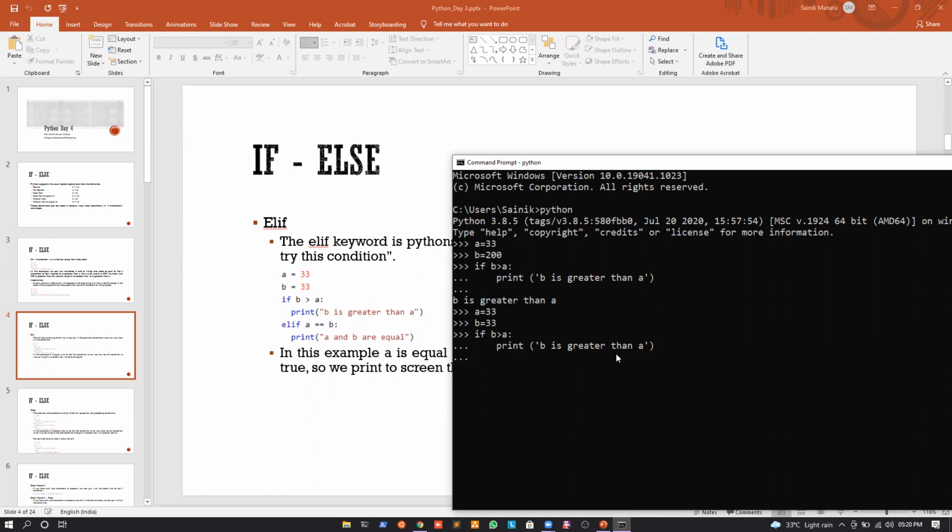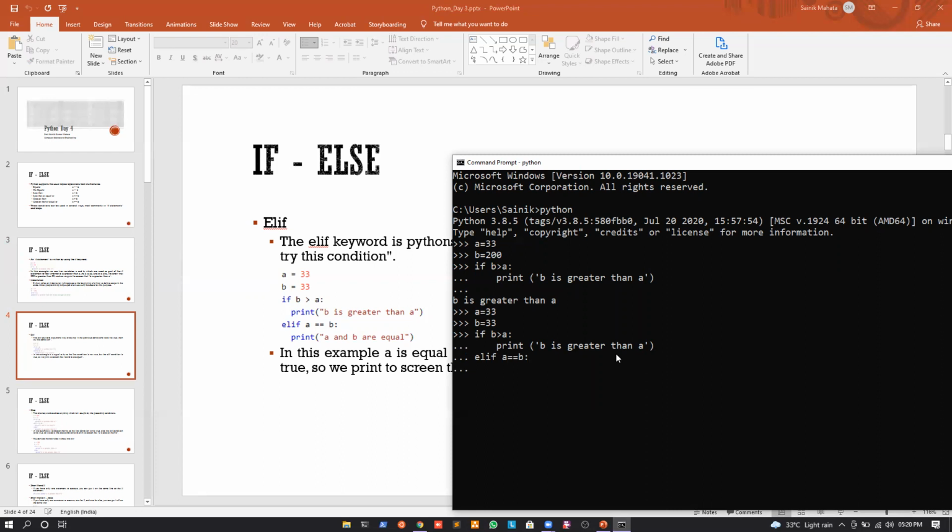We will write an else and we will write an if. But in Python, we write both together in a short form, and we call it elif, like this. So what's the next condition? The next condition is if a is equal to b. If this is true, then again we will come inside the scope.